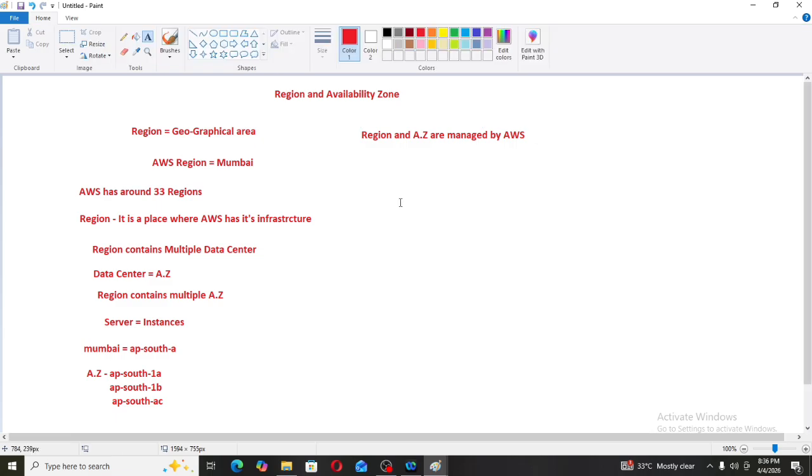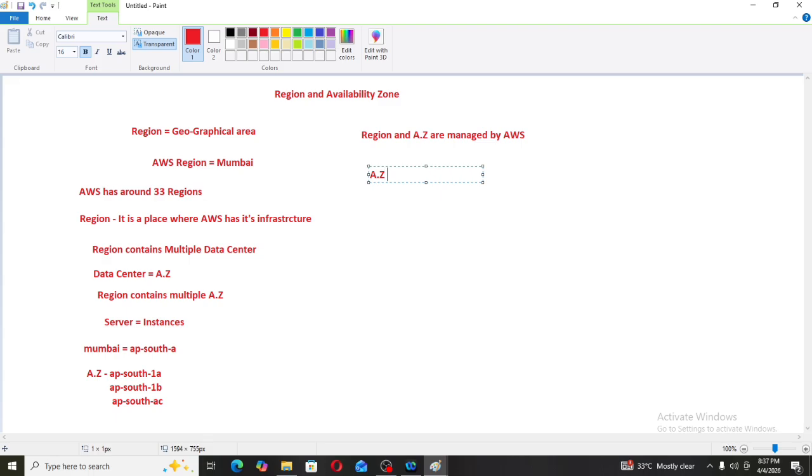Now let's assume that in our house each bedroom is interconnected with each other. Our house is the region. In that region our bedrooms can be availability zones. These availability zones are interconnected with each other. In my house I can go from one bedroom to another bedroom; one bedroom can communicate with another bedroom. Similarly here, availability zones can communicate with each other.